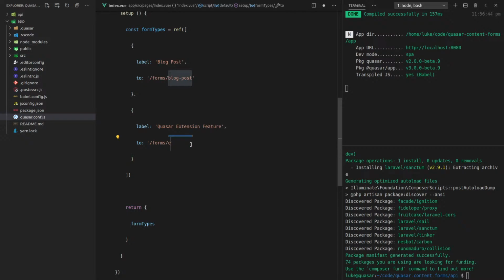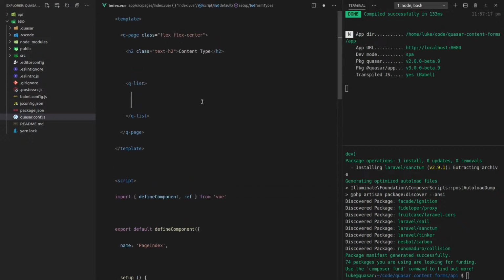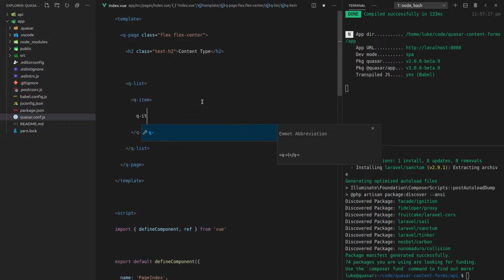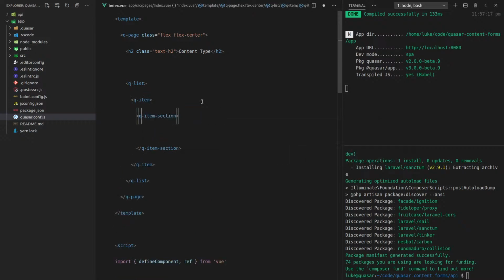Feature, and we'll put in here extension feature. And there we go. And now let's spit them all out here. Q-item, Q-item-section. And these items are going to be links. So let's say 2 is equal to, we'll say v-4.